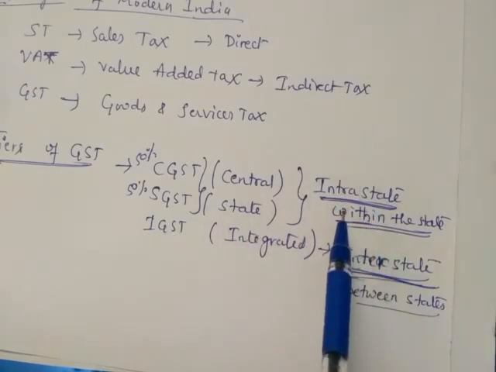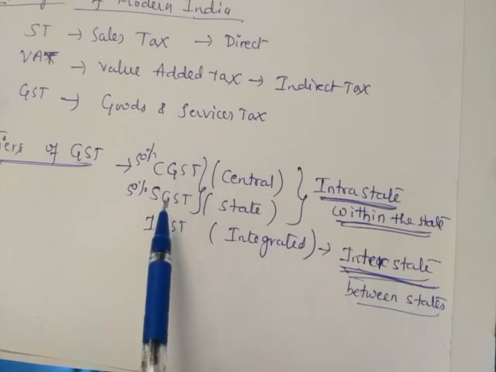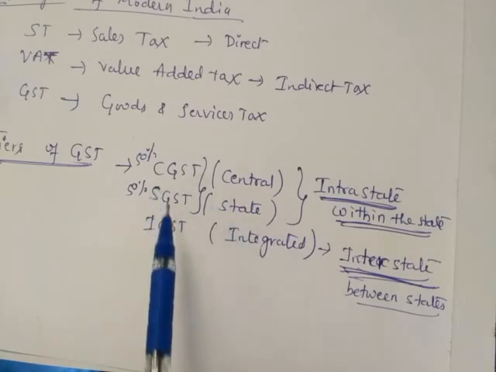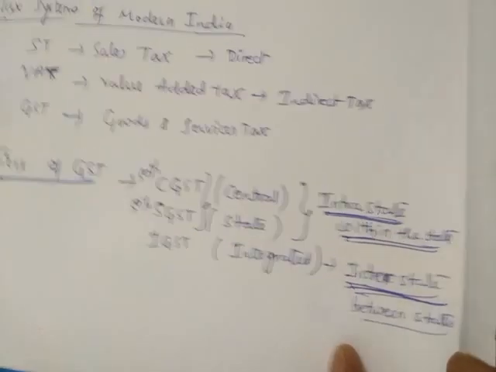Within the state, if you are buying or selling anything, that is divided into two parts. CGST, the central government collects 50% and the state collects 50%. Totally 100% is divided into 50 and 50.